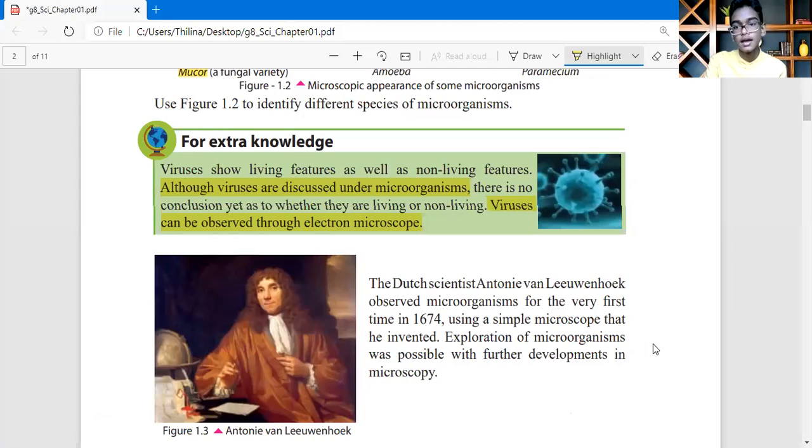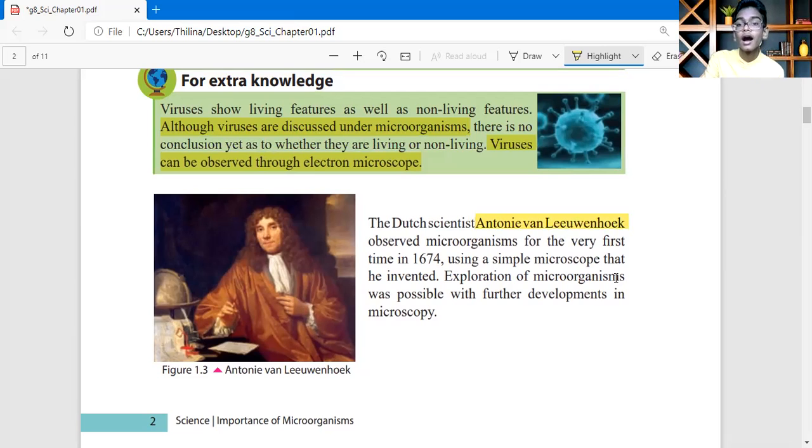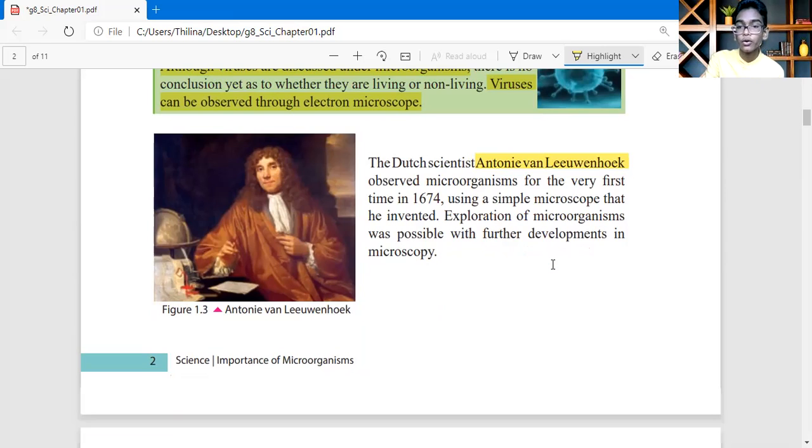Yes, as you can see, now we are going to talk about the scientist called Anton van Leeuwenhoek. He is the one who observed microorganisms for the first time through a microscope. This must be a question in your term test as an MCQ. They will ask who is the first scientist who observed microorganisms. The answer is Anton van Leeuwenhoek. You can underline or highlight this part.